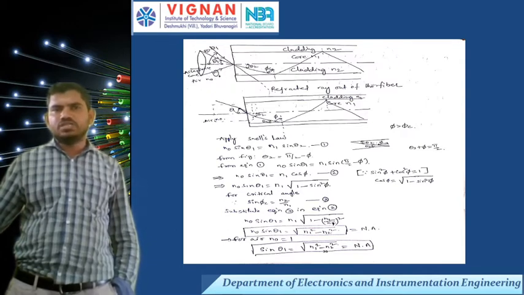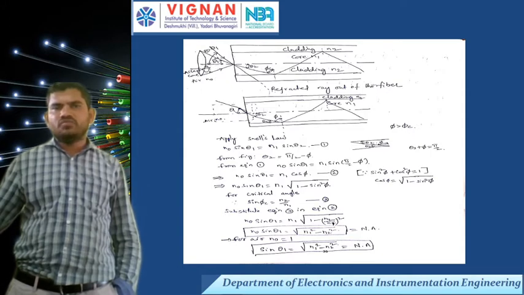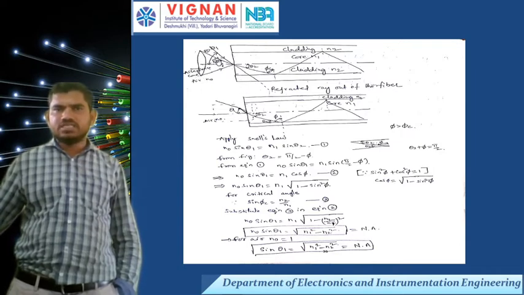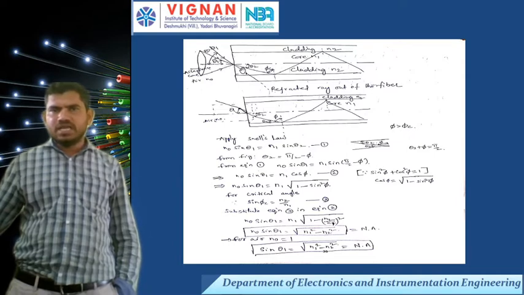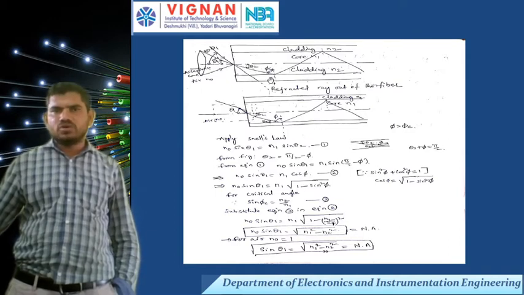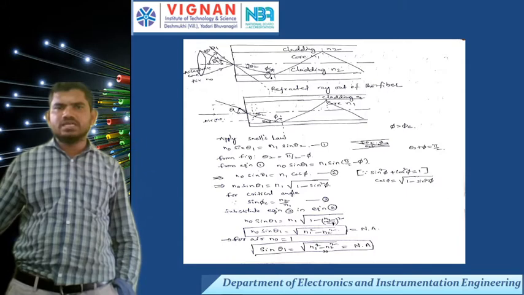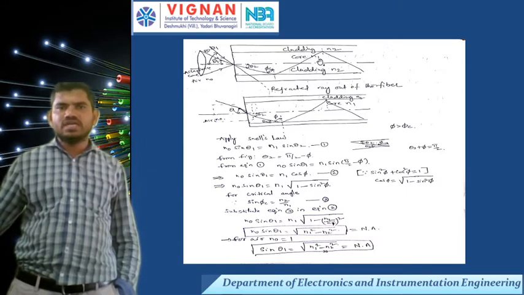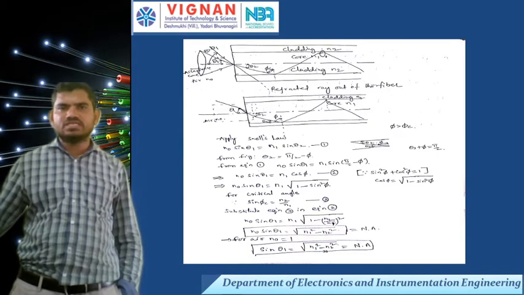If we are transmitting through this core, here we can form one cone, that is nothing but the acceptance cone. Now, this is my incident ray. The incident ray will refract at some angle, that is theta 2. After total internal reflection occurs at some angle, that is phi c. Here the core refractive index is n1 and the cladding refractive index is n2.